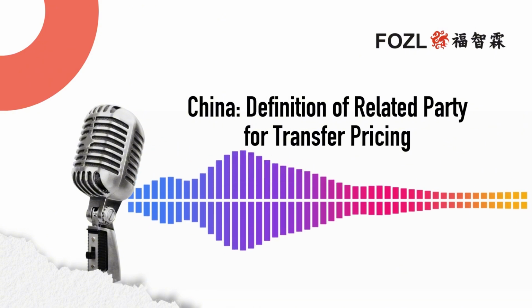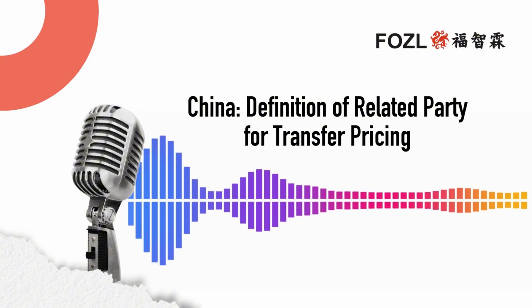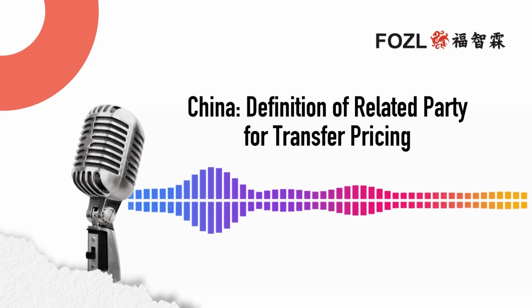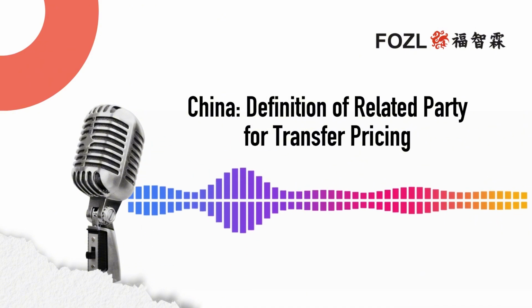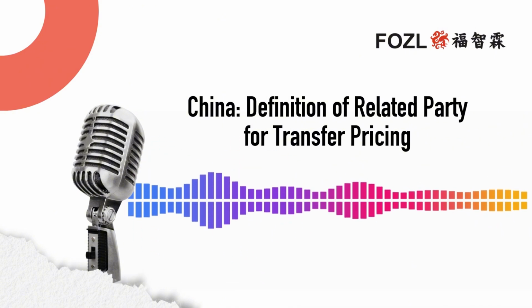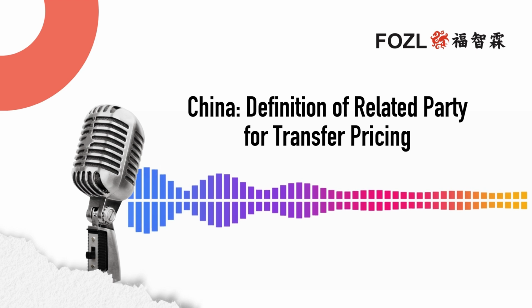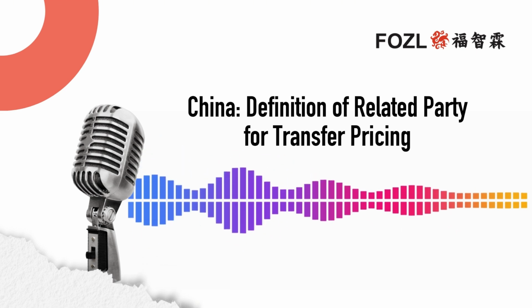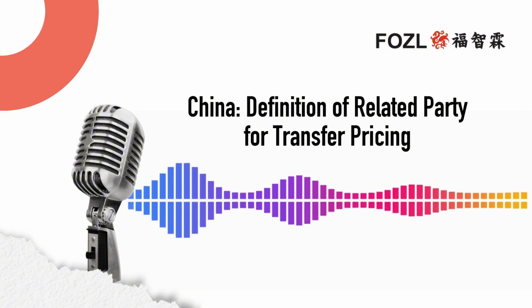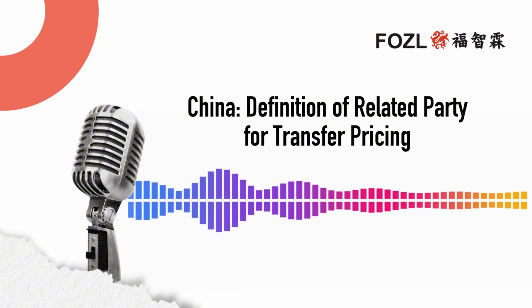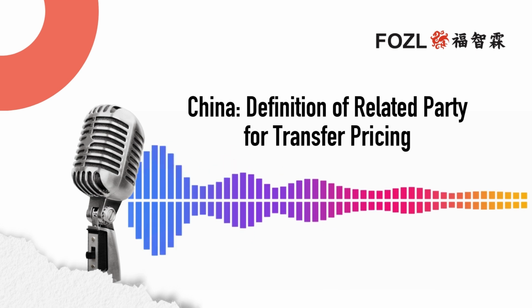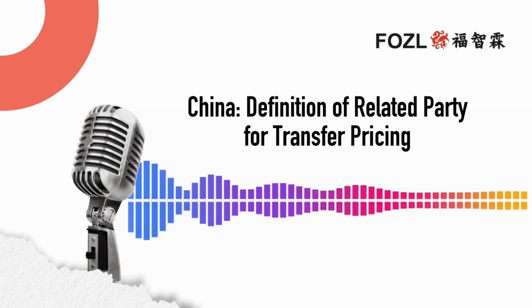Yeah, exactly. Let's get into those specific criteria. The first one that's mentioned is prescribed shareholding. What does that mean for somebody who's listening to this? So this one is pretty clear cut. If one party, directly or indirectly, holds 25% or more of the shares in another company, or a common third party, again directly or indirectly, holds 25% or more of the shares in both companies, then those companies are considered related parties under Chinese tax law.